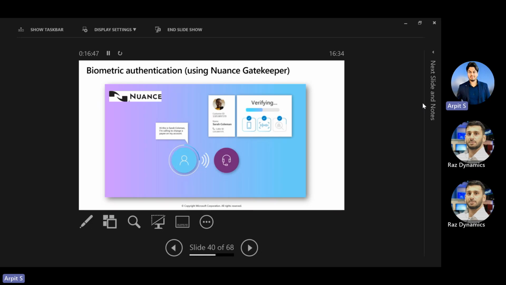Biometric authentication is also one of the most important parts. When you are interacting with the customer, with the agents, you need to have some kind of security available so that no kind of impersonation is being done, right? So Nuance is the latest collaboration done by Microsoft. Using that, you can simply enable some biometric authentication, like the OTP based authentication or some biometric authentications as well.